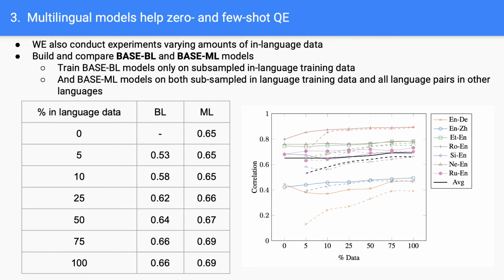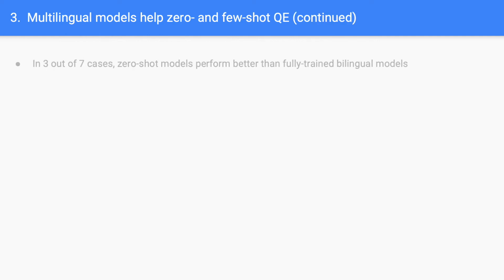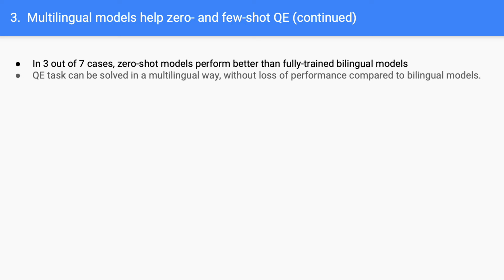As we can see, multilingual models perform better than bilingual models in all training configurations. Moreover, in 3 out of 7 cases, the zero-shot models perform better than the fully trained bilingual models. This provides strong evidence that the QE task can be solved in a multilingual way without loss of performance compared to bilingual models. It also shows strong evidence for the zero-shot applicability of our models.